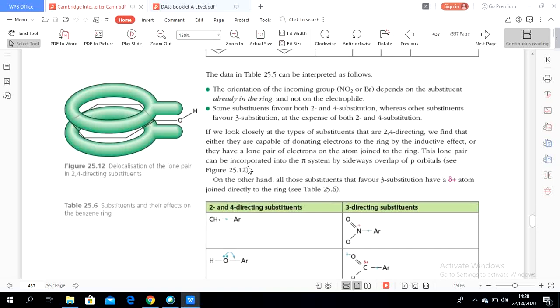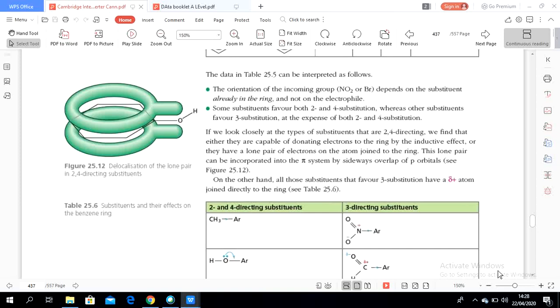This lone pair can be incorporated into the pi bonding system by sideways overlap of p orbitals. So we have to look at the availability of a group or polyatomic ion, whether it has a pair of electrons able to make a dative covalent bond, or the presence of an inductive effect.